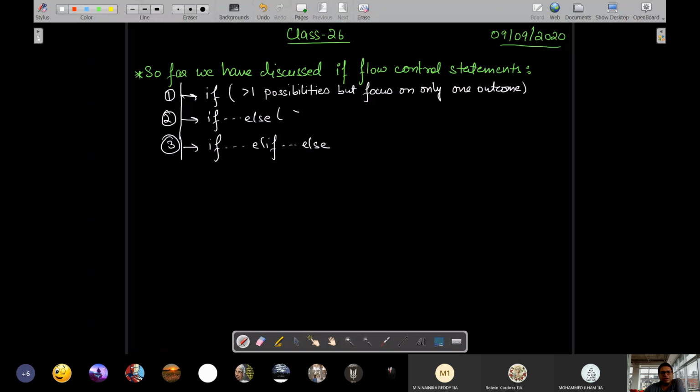Similarly, we have greater than one possibilities but focus on two outcomes. And what are those two outcomes? One particular, and the rest. You remember?